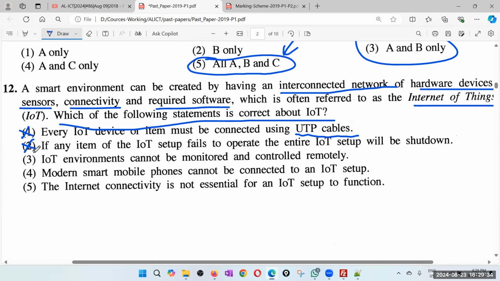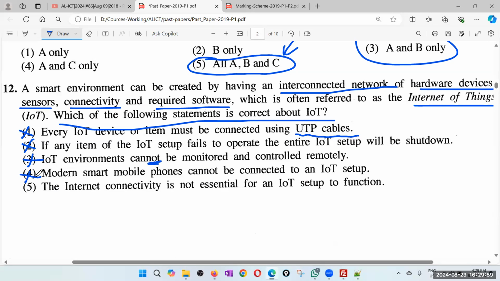IoT environments cannot be monitored and controlled remotely. Of course, we can. That is why we say Internet of Things. It can even be connected to the internet, and someone from a mobile phone or whatever can monitor and control. Because it says cannot, I will say no. Modern smart mobile phones cannot be connected to IoT. No, it can be. So then obviously the answer must be the final one.